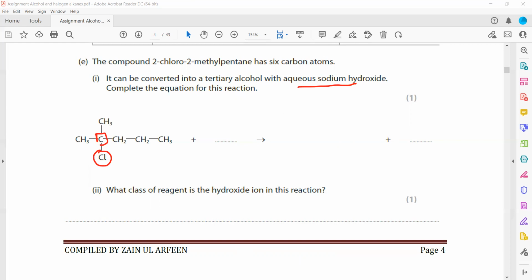So we have to complete the equation, what will be the product, because the Cl will be replaced by OH. So we can write NaOH here as a reagent, or even OH- ion is acceptable. But when I write NaOH, this OH will take the position of Cl. So as a result, a tertiary alcohol will be there.